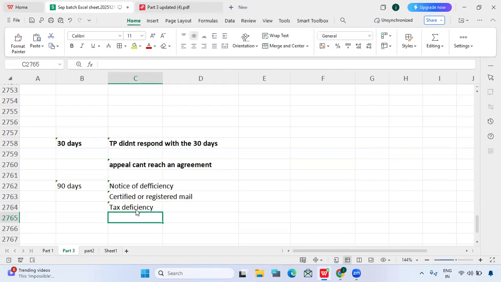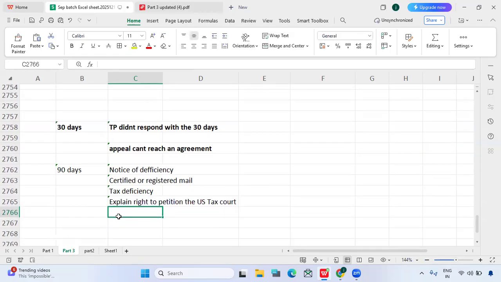And also they must explain, within 90 days notice cases, what options are available. Can they go to appeal again? No, right? After the 90 days notice they will explain the right to petition in the US courts. It is the IRS's duty to explain the right to petition with the US tax court.